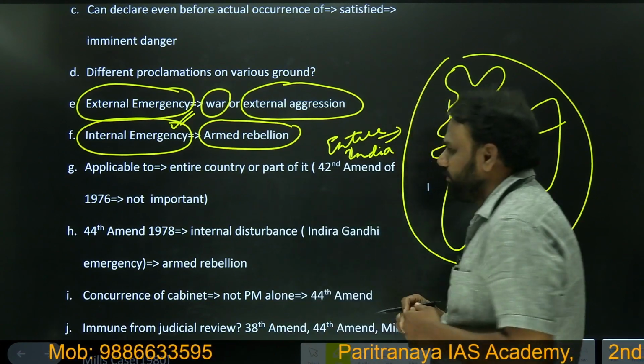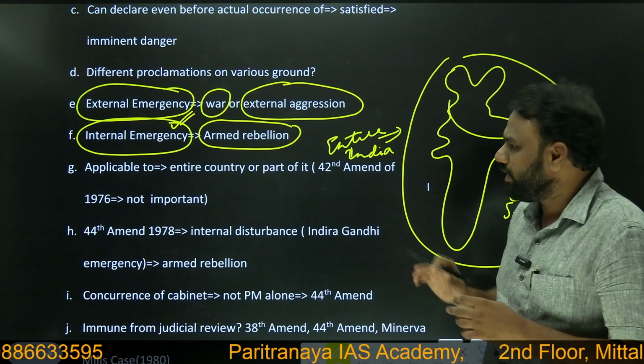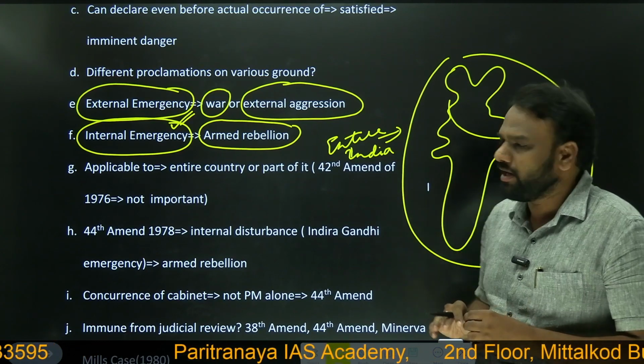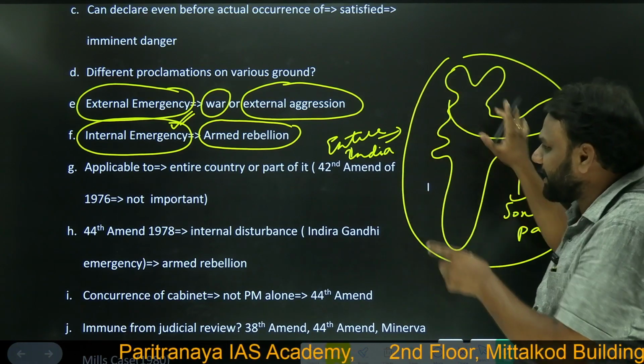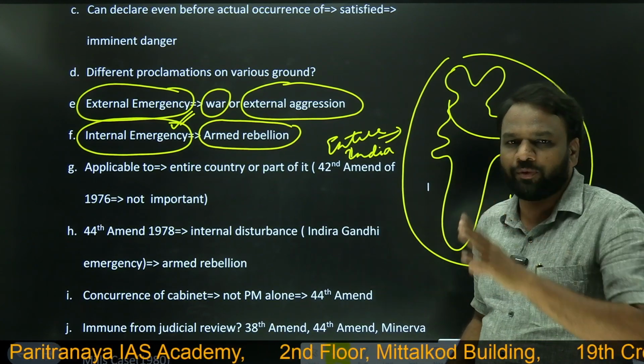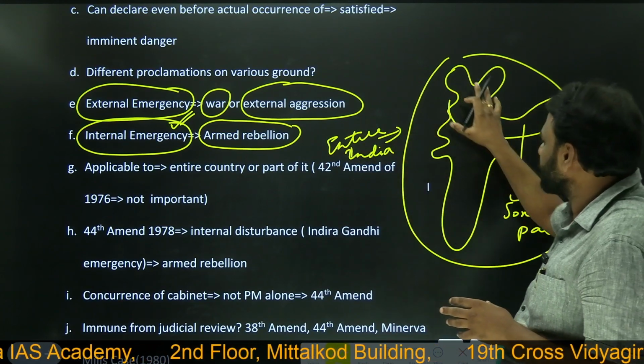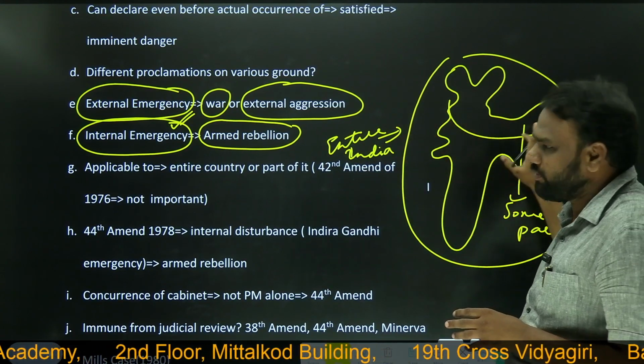Before the 42nd Amendment, whenever national emergency was declared, it used to apply to the entire country. But through the 42nd Amendment, we introduced a provision with the help of which national emergency can be made applicable to certain parts of India.